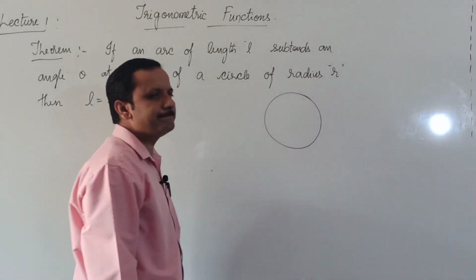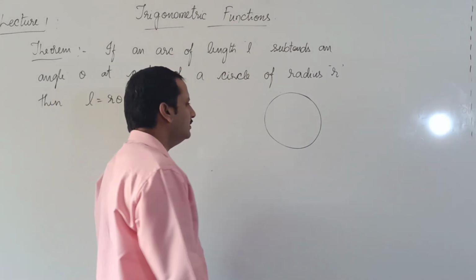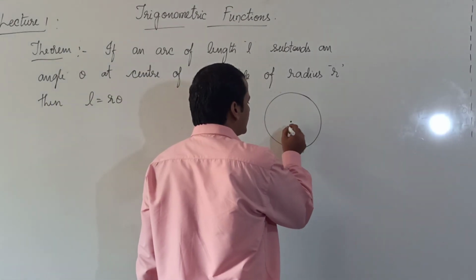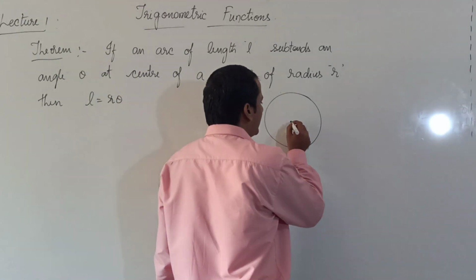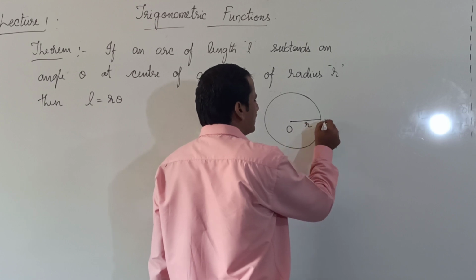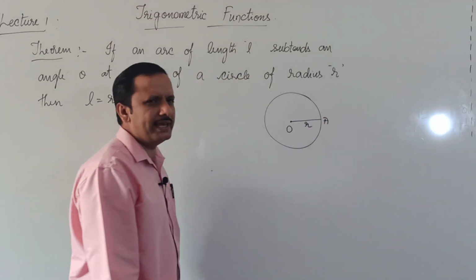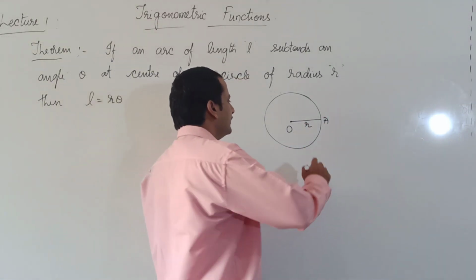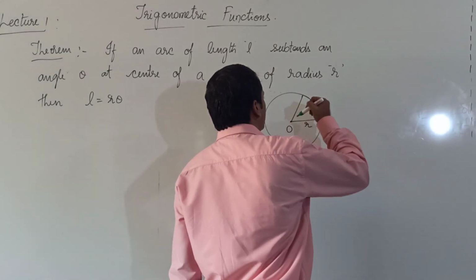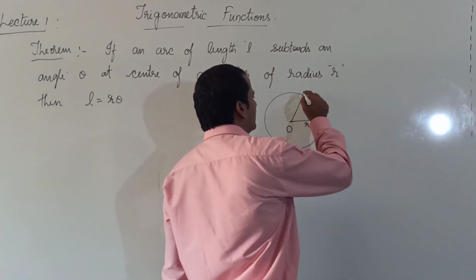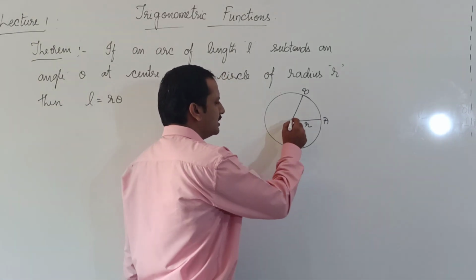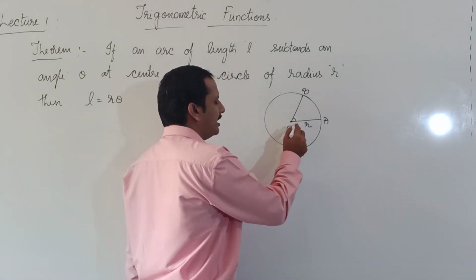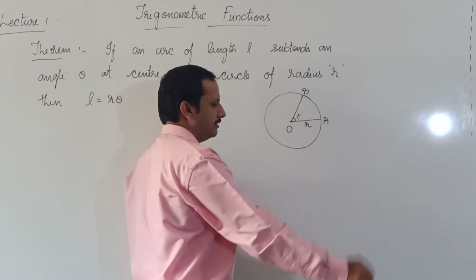Consider a circle. I will choose let the center be O. Given that r is the radius, let this point be A. OA is equal to r. Here is B. I will choose angle AOB equal to 1 radian.